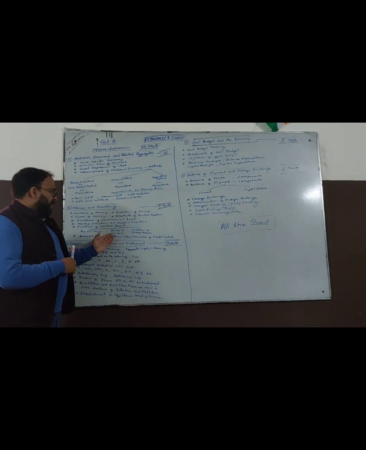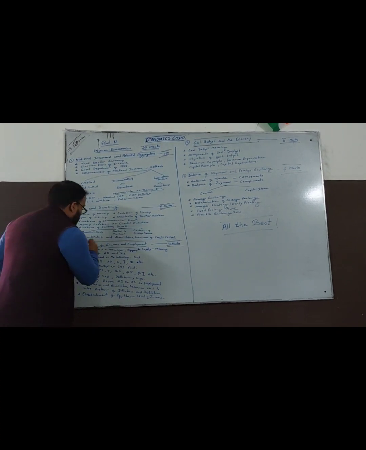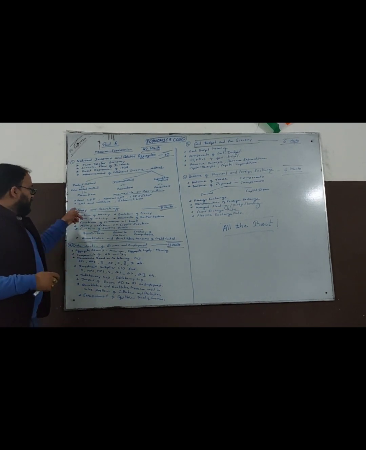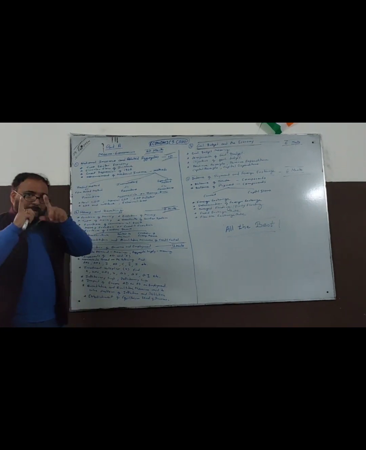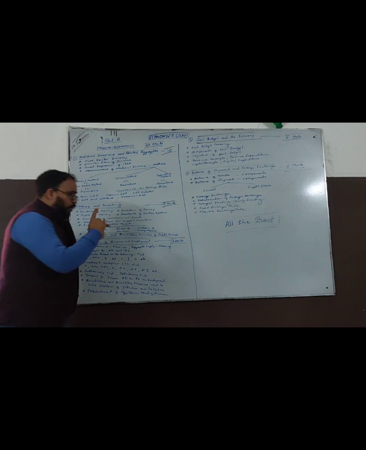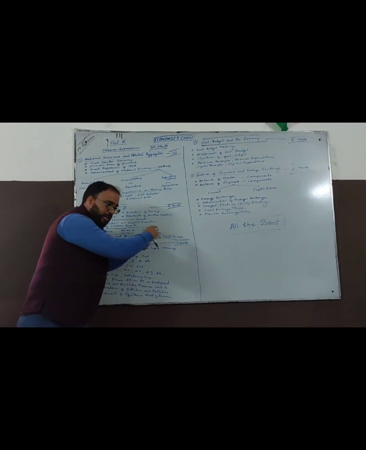Then the quantitative and the qualitative measures of credit control. Very important topic, no doubt. This topic comes both in the second unit, which is money and banking, and also in the determination of income and employment. So this topic comes in two places. You should not leave out the quantitative and qualitative measures of credit control.